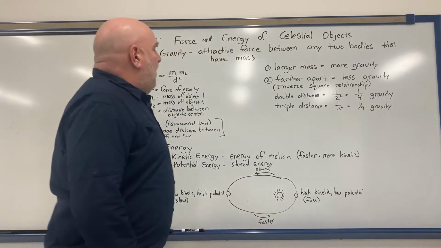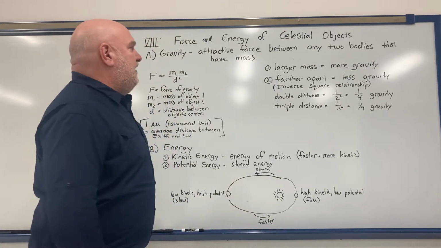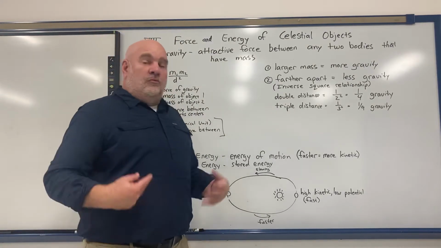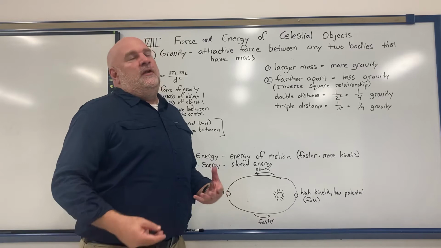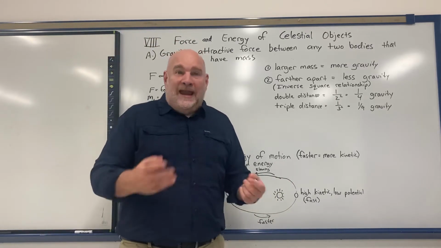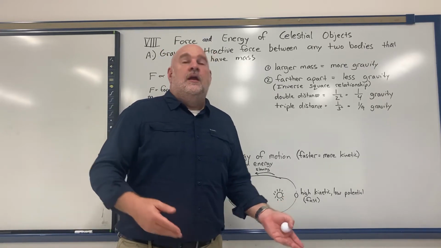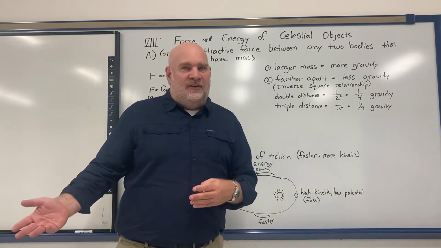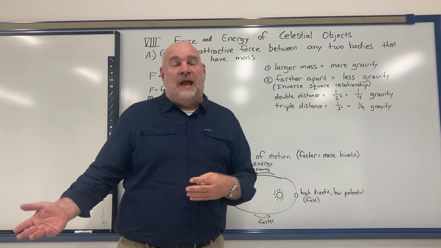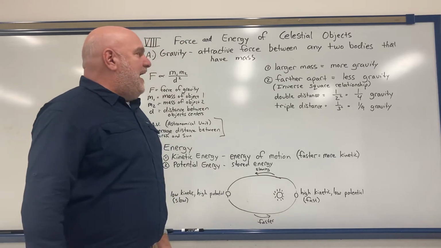All right, so one of the things that affects the force of gravity is how much mass there is. The more mass there is, the more gravity there is. So that's why the Earth has more gravity than the Moon. Weight is determined by gravity. On the Earth, if you weighed 120 pounds, on the Moon, which has about 1/6 the mass, you'd have about 1/6 the gravity, so you'd weigh about 20 pounds on the Moon. All right, so more mass equals more gravity.